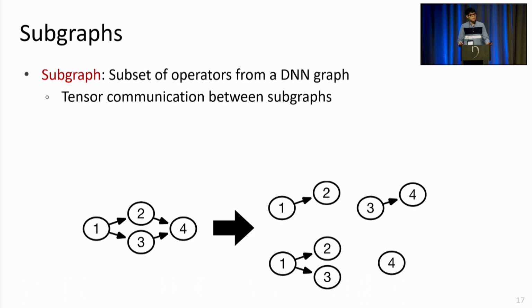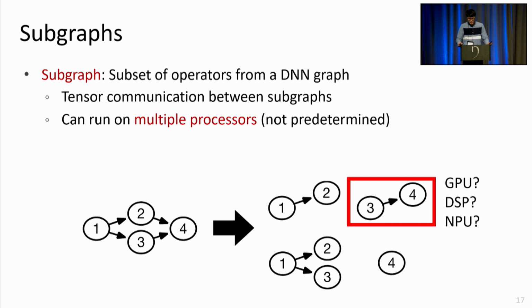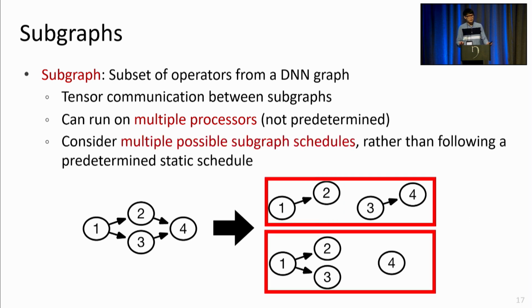But what makes the notion of subgraphs so important for our system is that it is solely up to our system to decide how to form subgraphs and how to run them. The processor to run a subgraph is not fixed and must be determined by Band at runtime. Moreover, instead of predetermining a schedule of subgraphs for a particular DNN, we generate many subgraphs and dynamically choose which ones to run at runtime, as workloads have dynamic characteristics. For instance, the subgraphs used to run a DNN may differ between a busy situation in which most processors are running other DNNs, and a relatively relaxed situation in which most processors are idle.